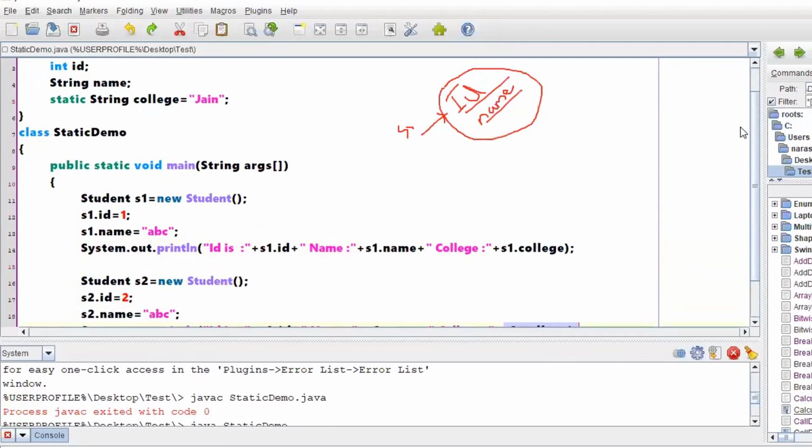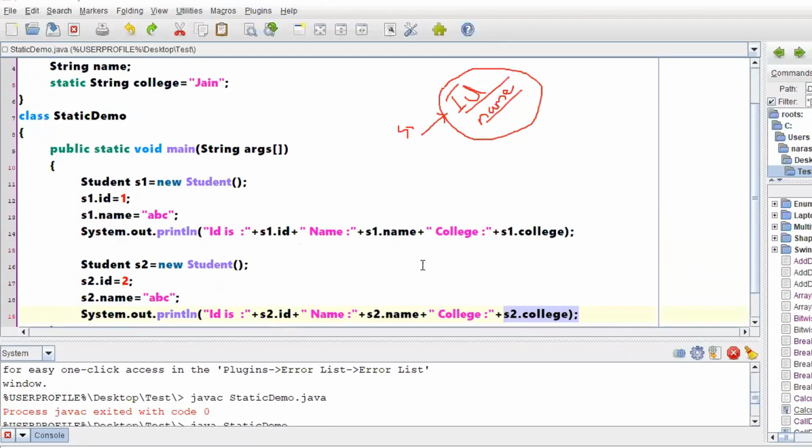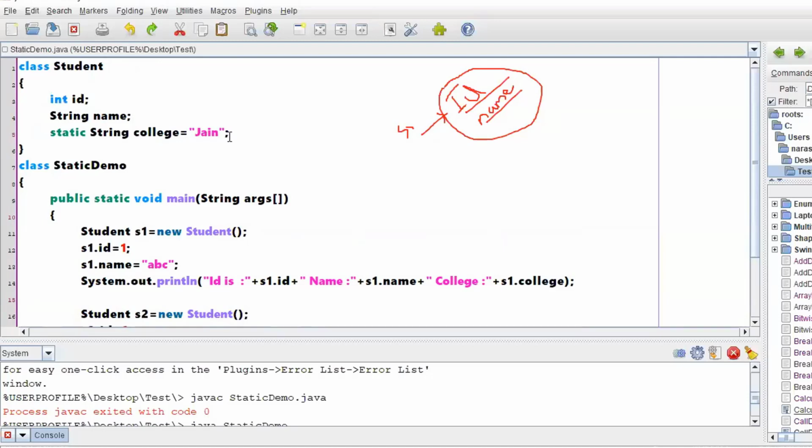What I mean to say is, I just don't want to waste memory, so I'm making a one class level copy, and I'm telling that whoever has created an object with respect to the class, you just take this value, don't give another 4 bytes of memory for this particular variable. If I am not using static here, the program still works fine, no problem, but the space occupied by the object will be more.